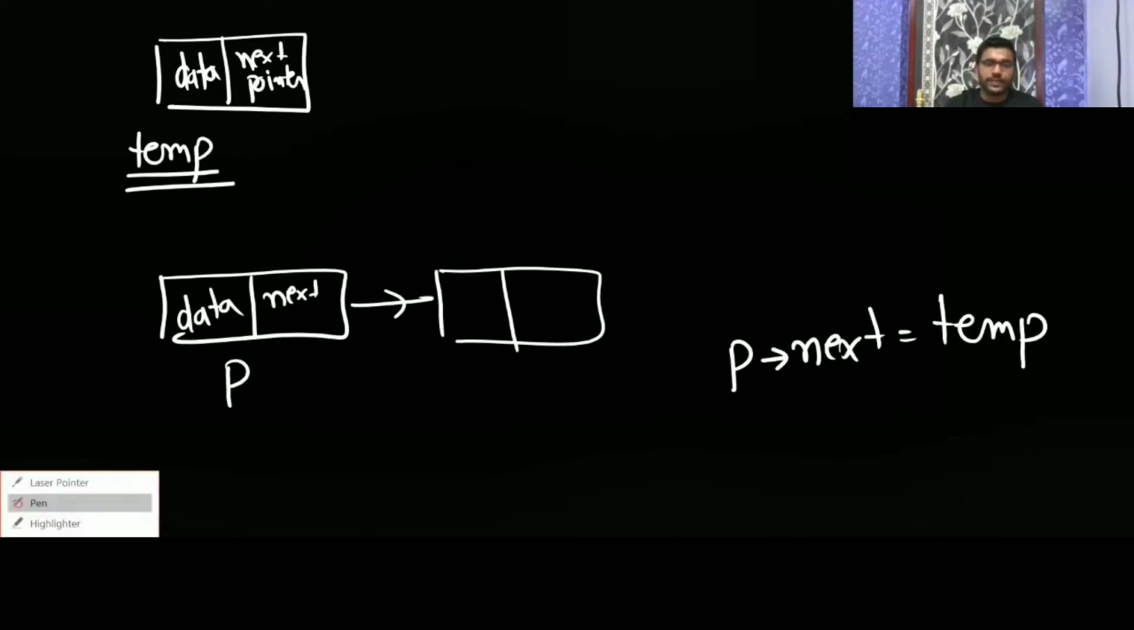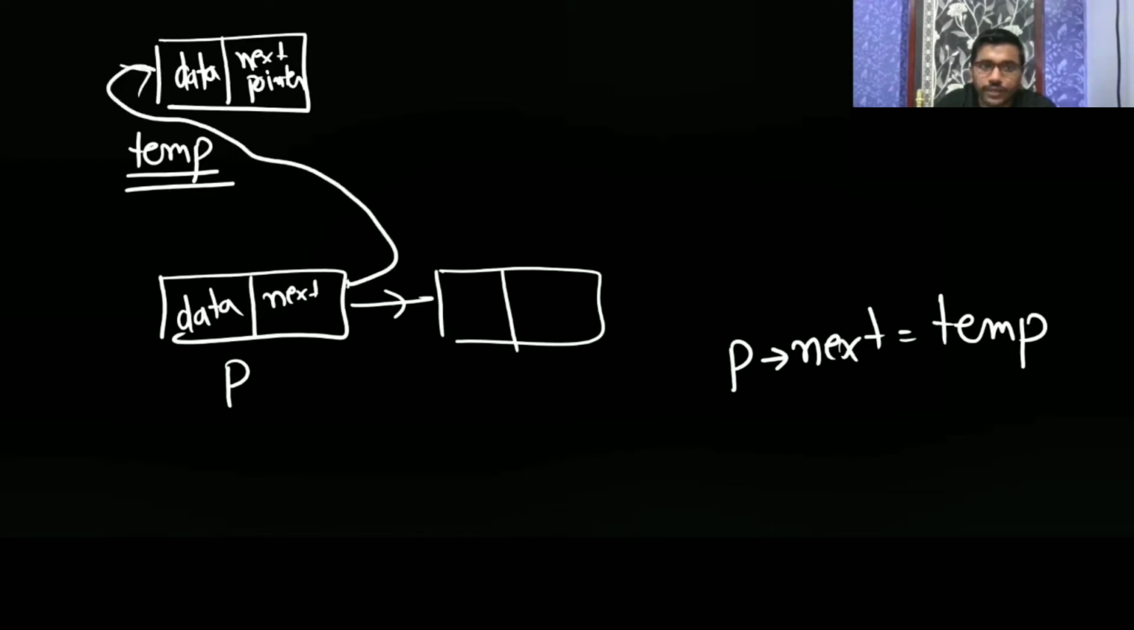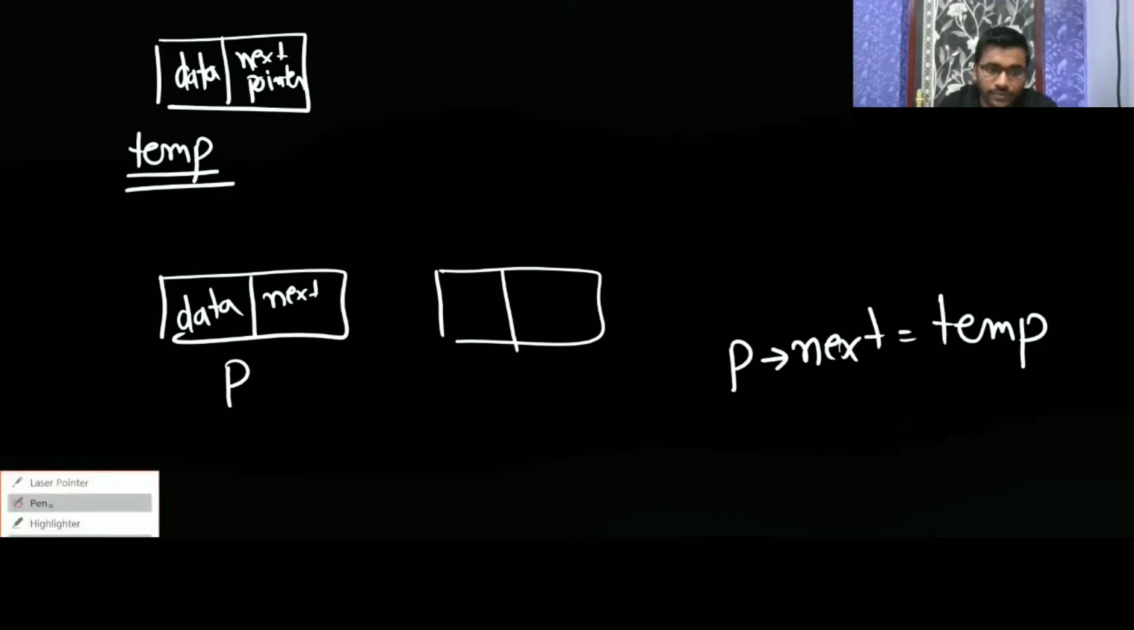But we should not make p next point to temp first, there is a problem. See what will happen if I make p next equal to temp: it will directly point to temp, and the rest of the list will get disconnected. Now how will temp point to the next node? You will not be able to, because p next is now temp.